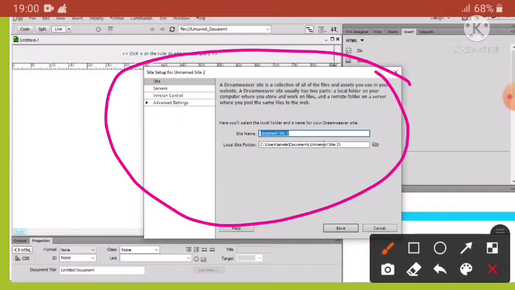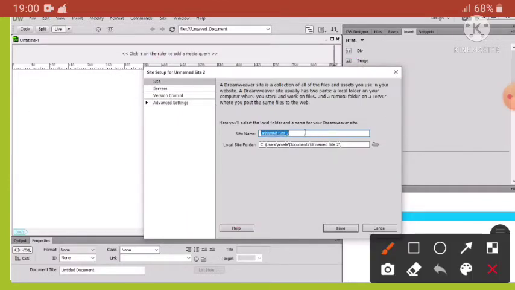This is the Site Setup dialog box. Here you have to type the name of your site in the Site Name text box. Here we are writing computer. In the Local Site Folder text box below, specify the location of the folder in which the website resources will be kept, or you can click on the browse icon on the right of the Local Site Folder text box, select the folder that you want to use, and then click on the Save button.